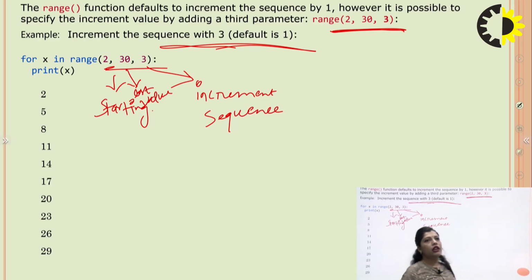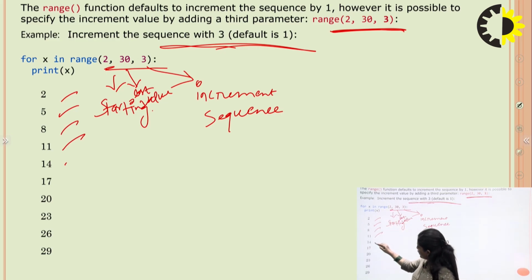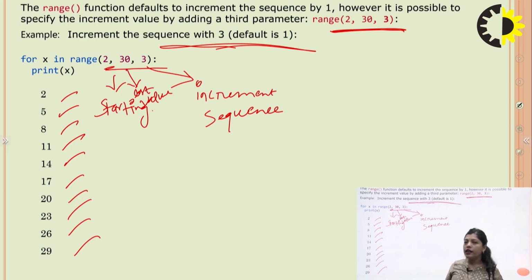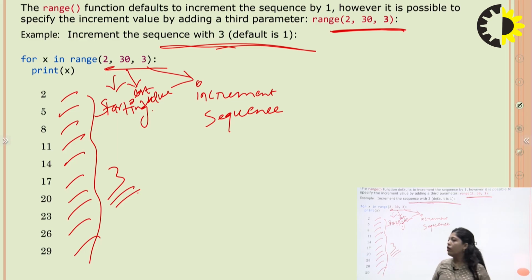This is the increment sequence. The first output is 2, then 5, 8, 11, 14, 17, 20, 23, 26, 29. You can see that the difference is 3. So if the condition is given to increment the sequence by 3, you can give it in the range function like that.